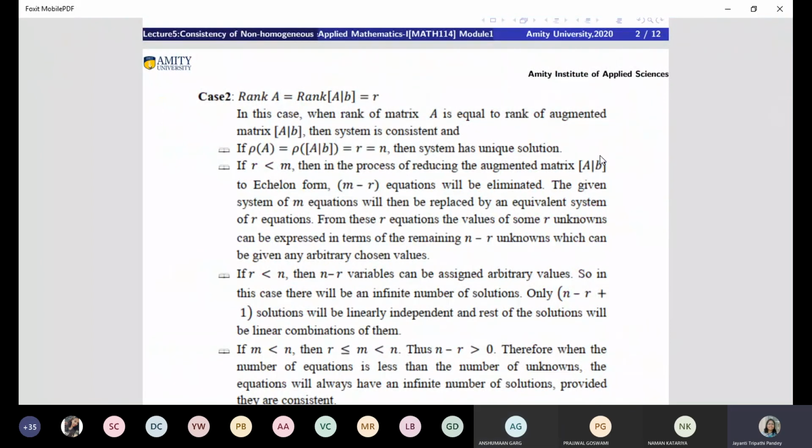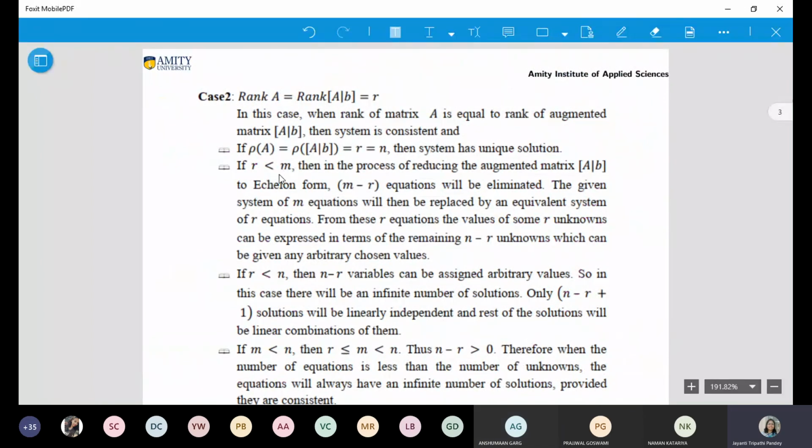The first condition, case 2, the first line. Just see what is written here. Rank of A is equal to rank of A by B. What is this? This is the basic condition of consistency. Doesn't matter what is the relationship of R with N. If you want a solution to exist, then this has to hold. And I have explained it.